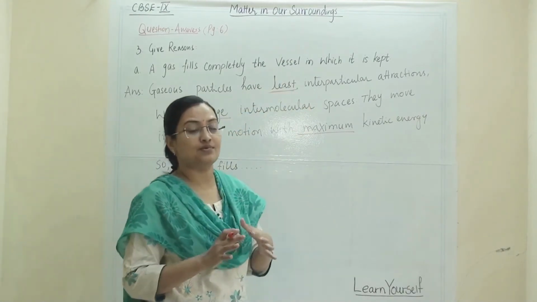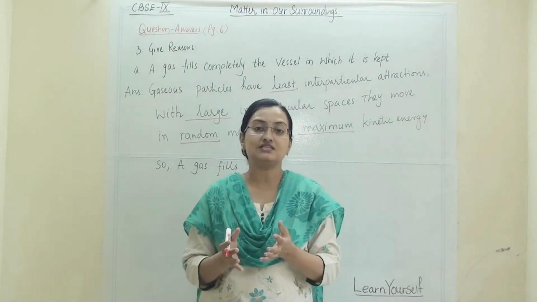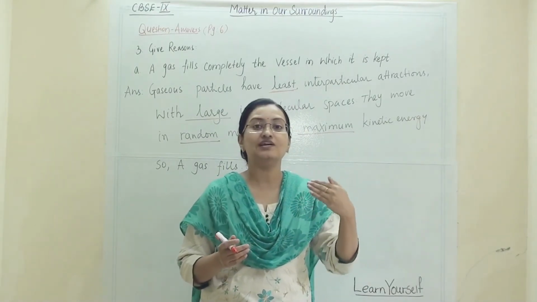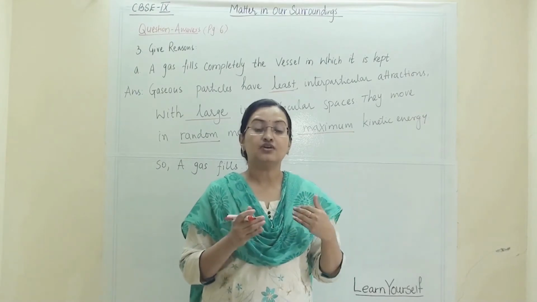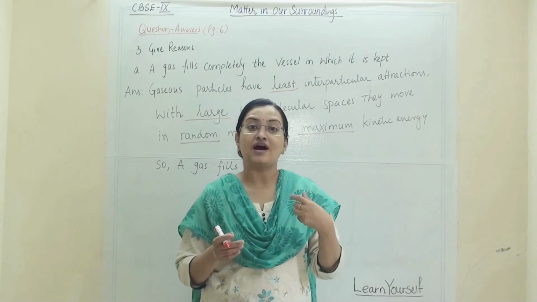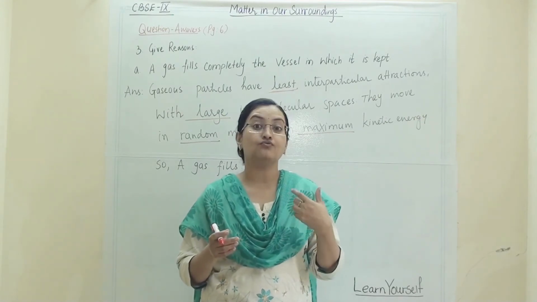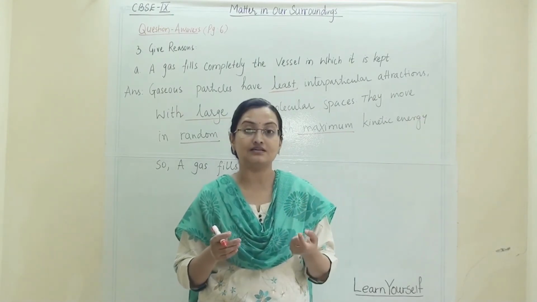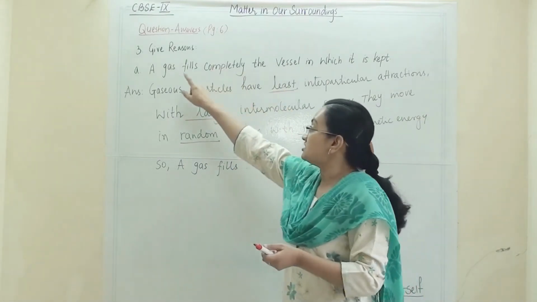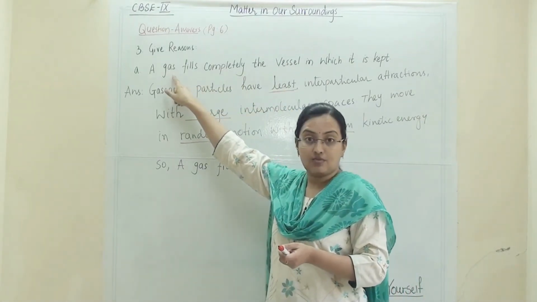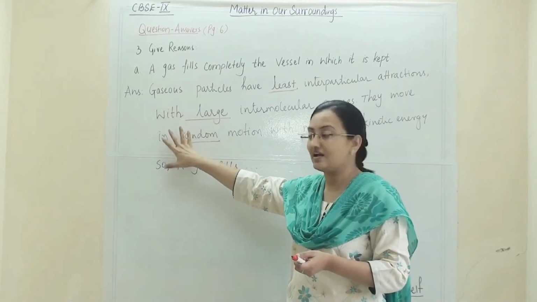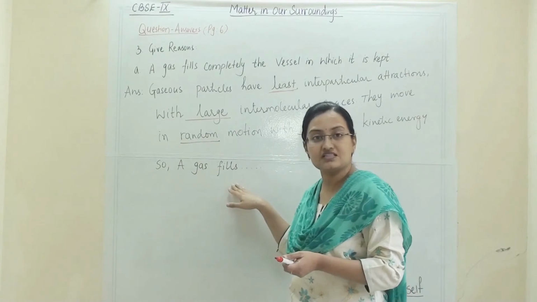In this chapter, almost all reasons are based on the characteristic properties of solid, liquid and gas. So if in the exam a reason comes which you haven't seen or learned earlier, just check which state of matter they are talking about. Then simply note down its characteristic properties and frame a last sentence like this.